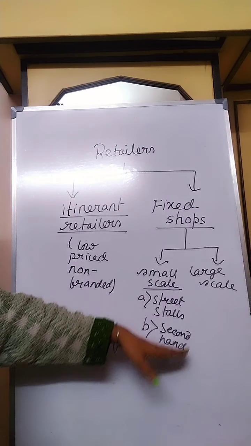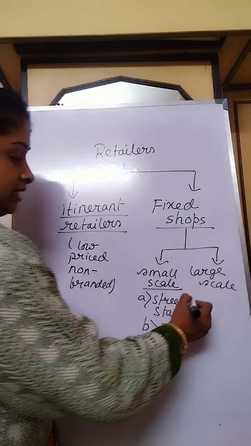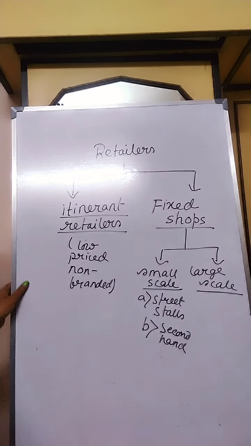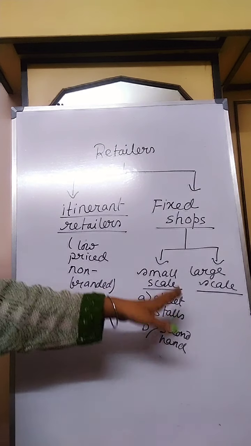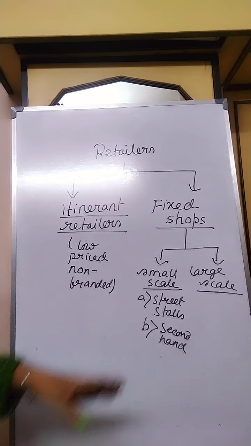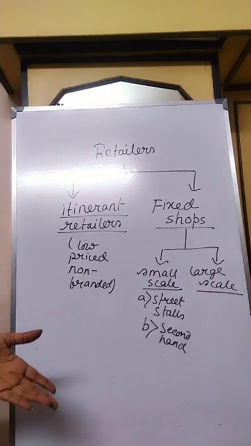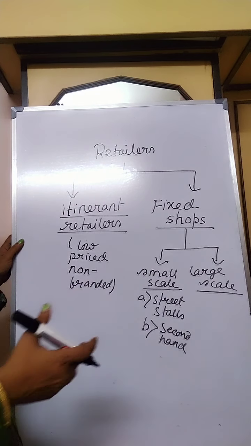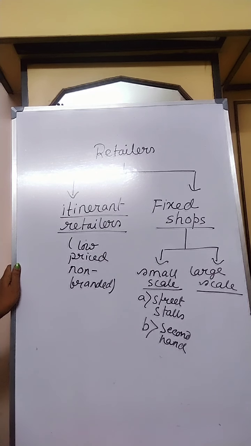And the local tea stalls also come under small scale retail business. And then comes the large scale retail business. Under this come departmental stores, multiple shops, shopping malls, chain stores, mail order houses, then cooperative stores, super bazaar, supermarket, automatic vending machines, all these.